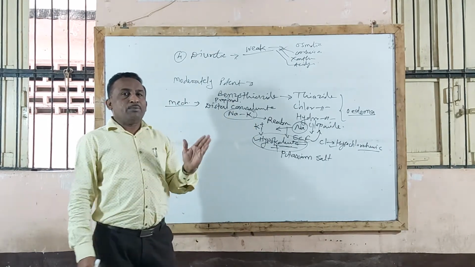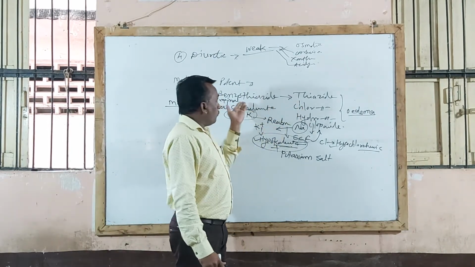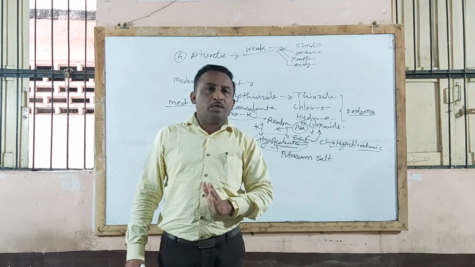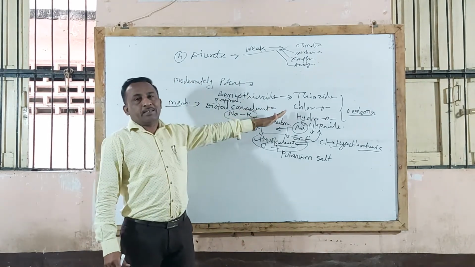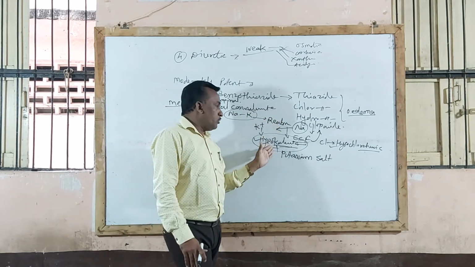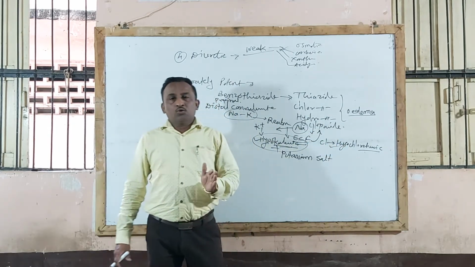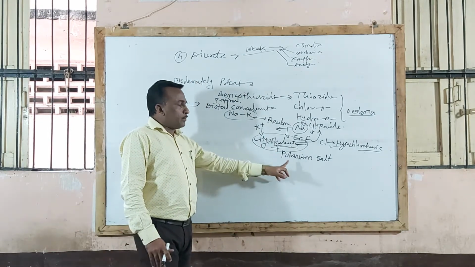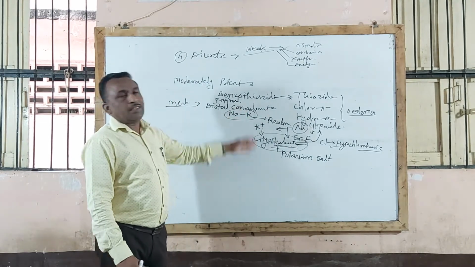hypokalemia. Sometimes they will ask a reason question: explain why potassium supplementation or potassium salt should be given along with thiazide diuretics or benzothiazide derivatives. Sometimes they ask why a potassium sparing diuretic is given along with a thiazide diuretic. So in order to overcome the side effect of thiazide diuretic or benzothiazide derivative, that it produces hypokalemia and hypochloremic alkalosis, which is very dangerous, it is supplemented with potassium salt or a potassium sparing diuretic is given along with the thiazide diuretics.